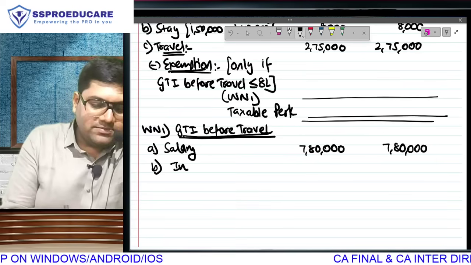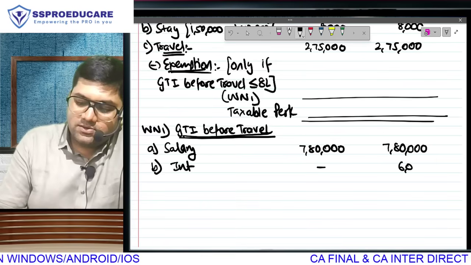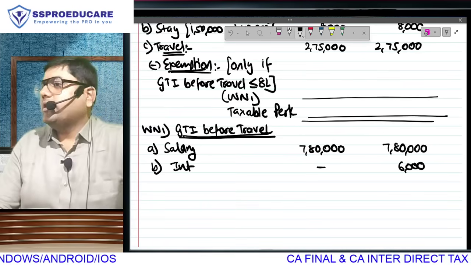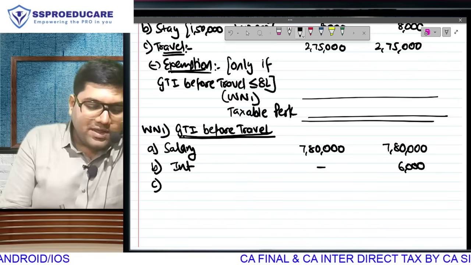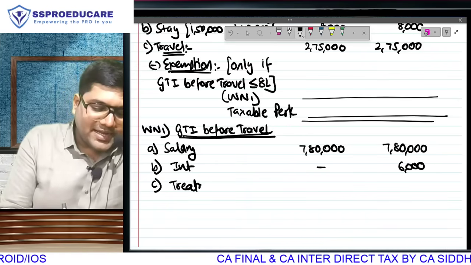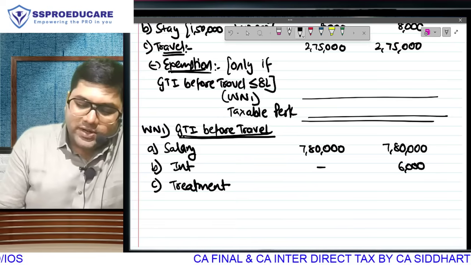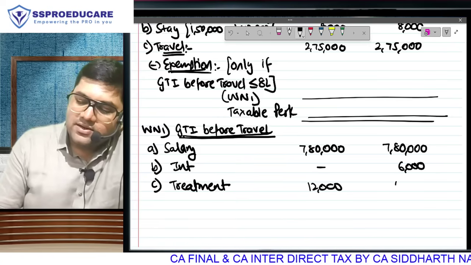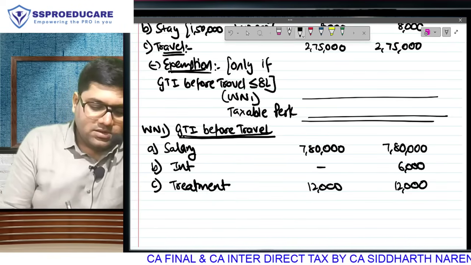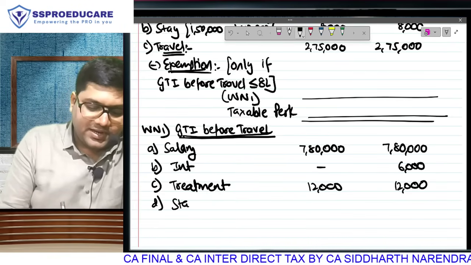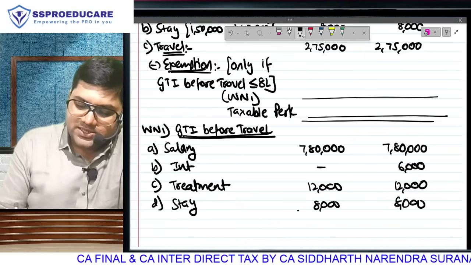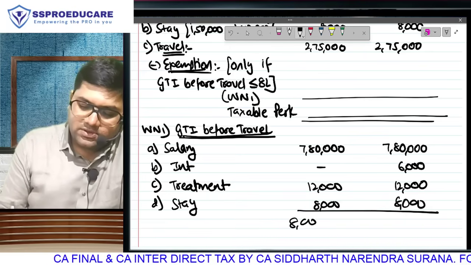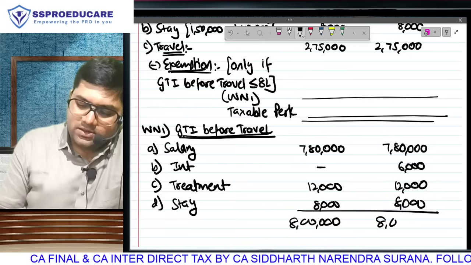You have interest income, but only in case 2. Correct? What else do you have? You have the cost of treatment's excess taxable amount, no? You have to take simply everything other than travel. And you also have the cost of stay's taxable amount of 8,000, which effectively results in a taxable amount of 8 lakh here and 8 lakh 6,000 there.